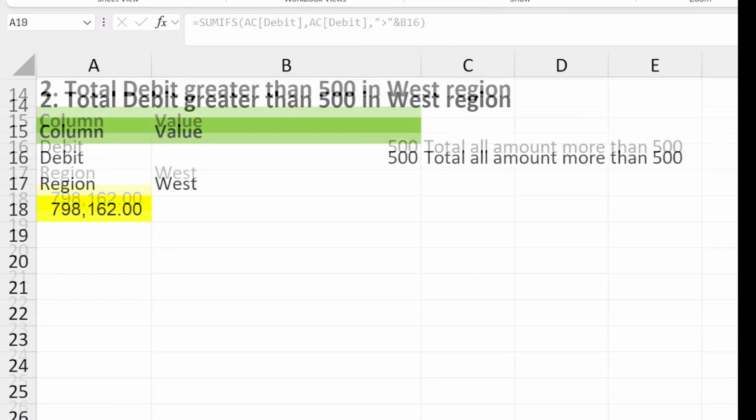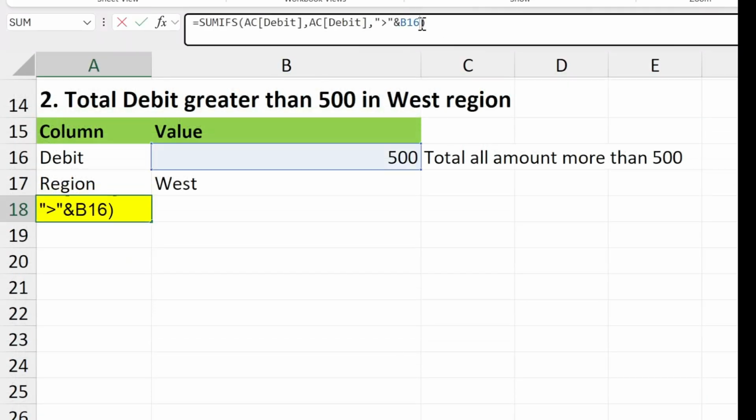Now we need to add a second criteria for region West. We could just type out AC region comma and select B17 for the value West. Press Enter.